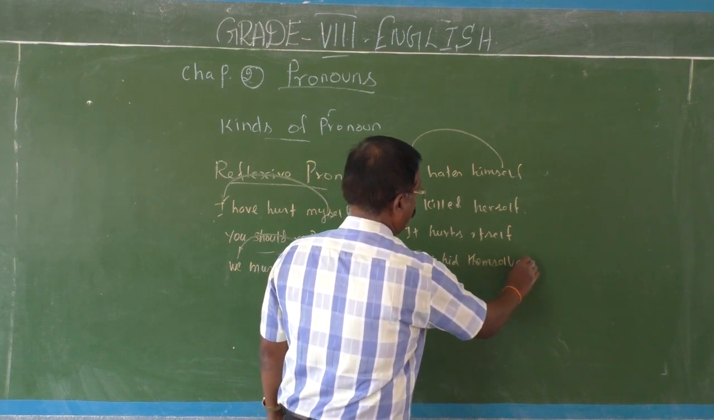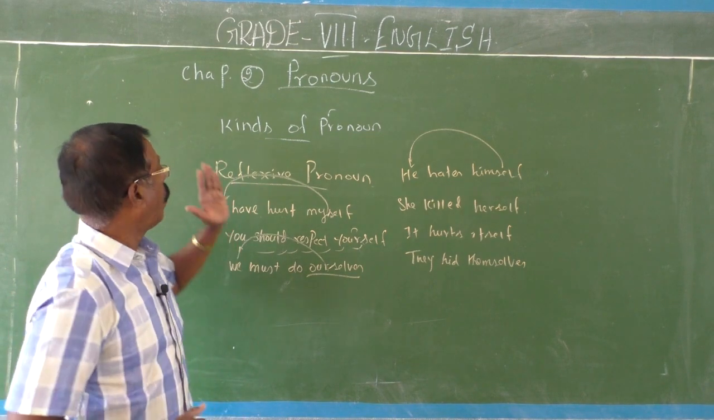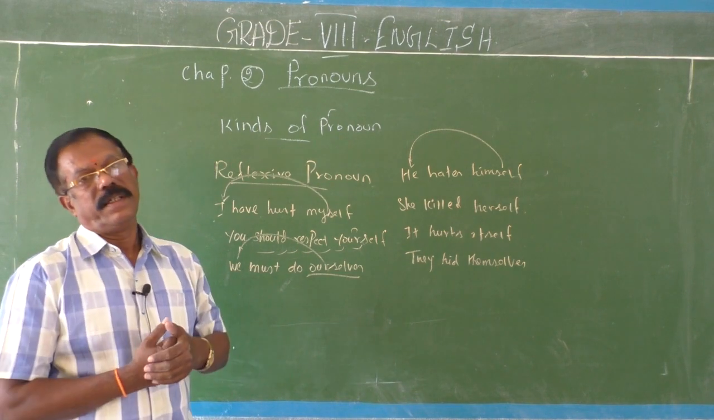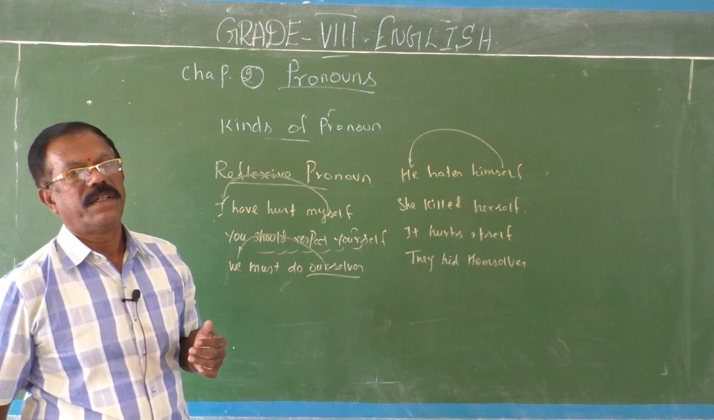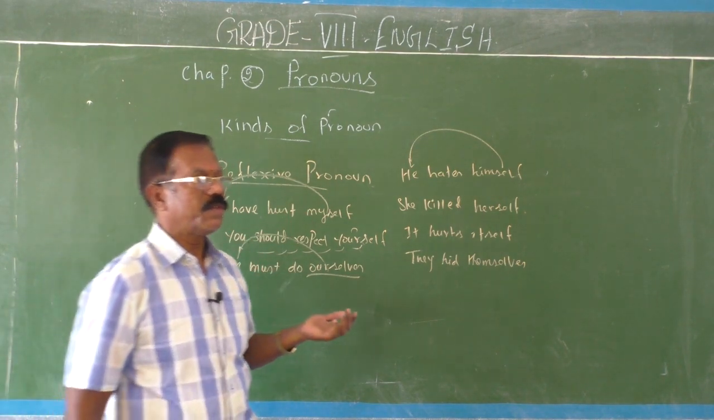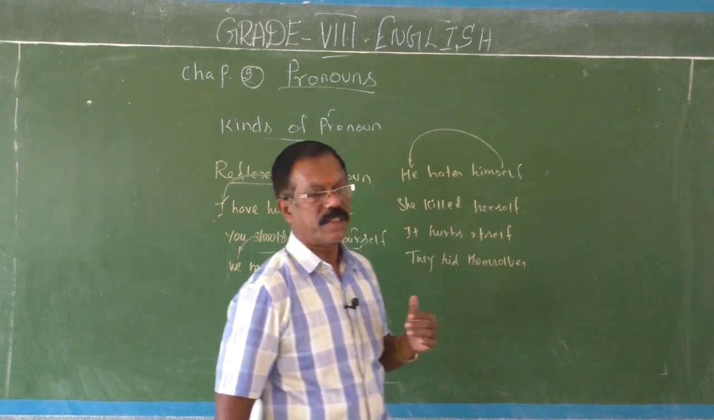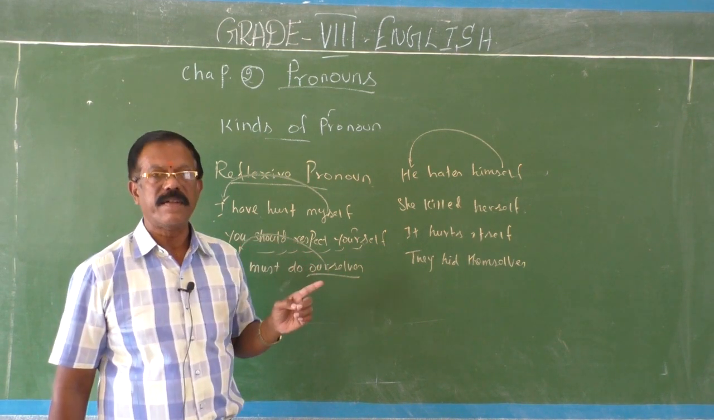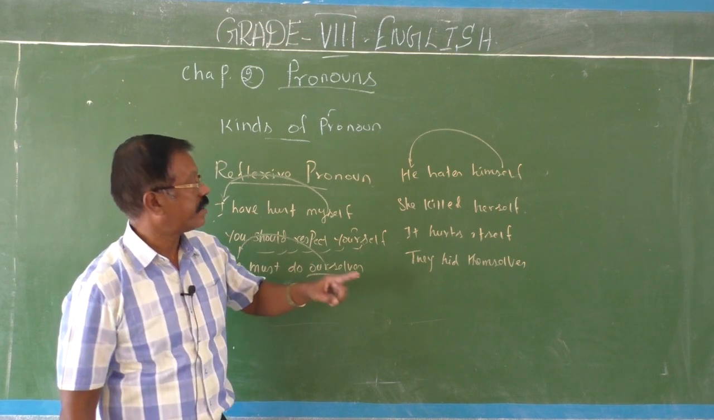Okay. I have given here sentences and examples for all reflexive pronouns. Reflexive pronouns reflect the action done by the subject upon the subject. So such pronouns are called reflexive pronouns. How are these reflexive pronouns formed? I, myself, we, ourselves, you, yourself, he, himself, she, herself, it, itself, they, themselves.